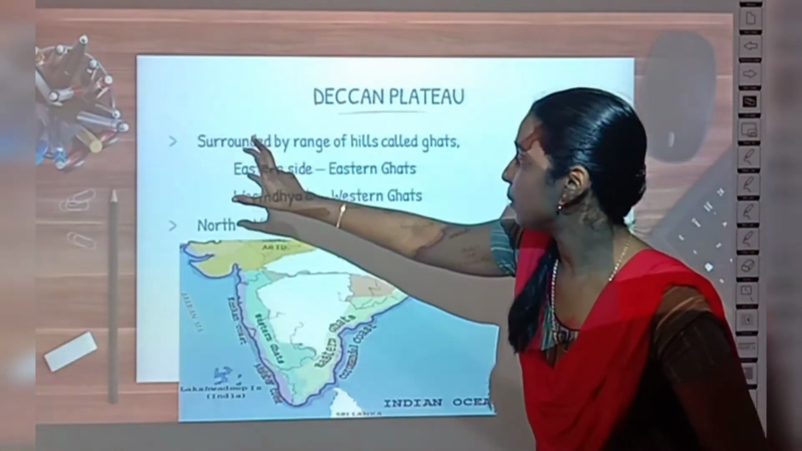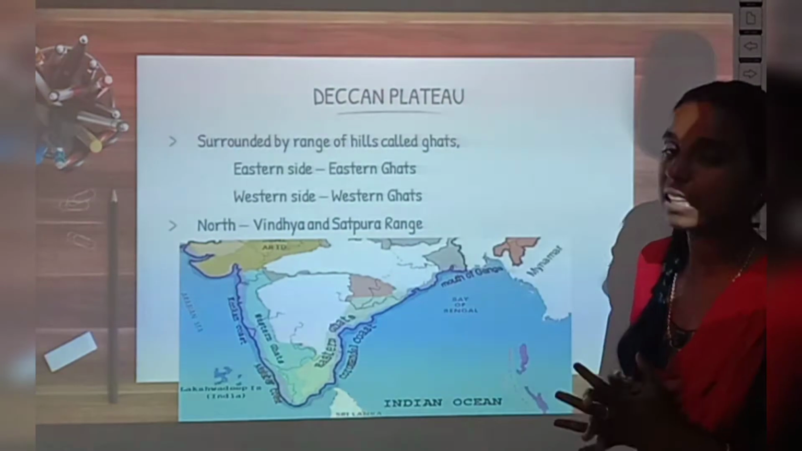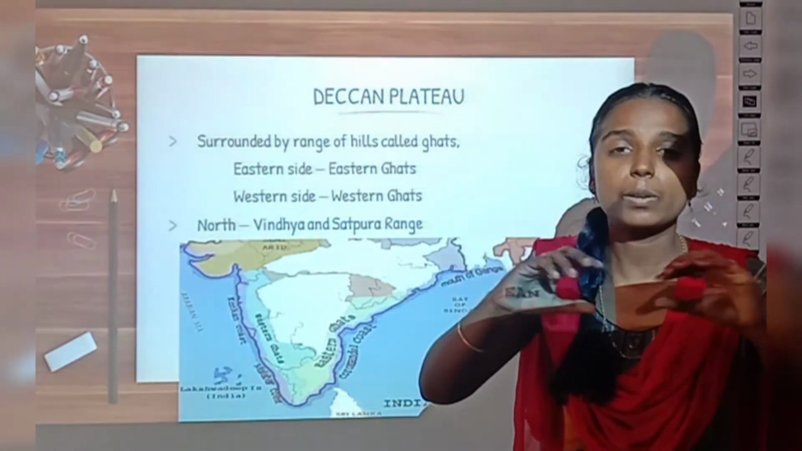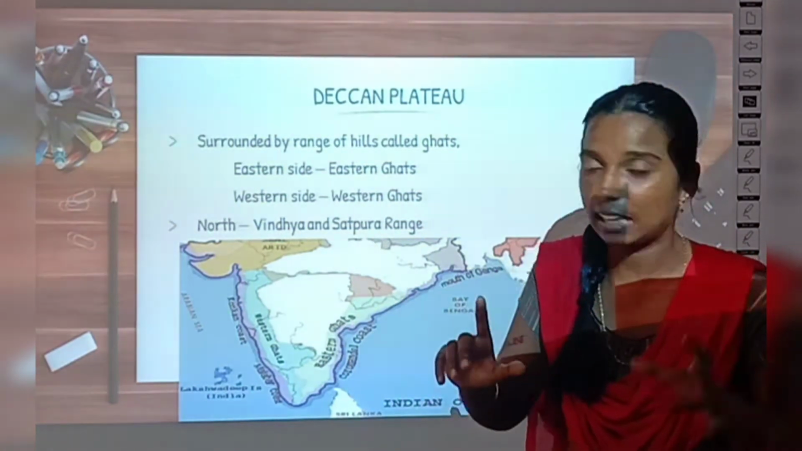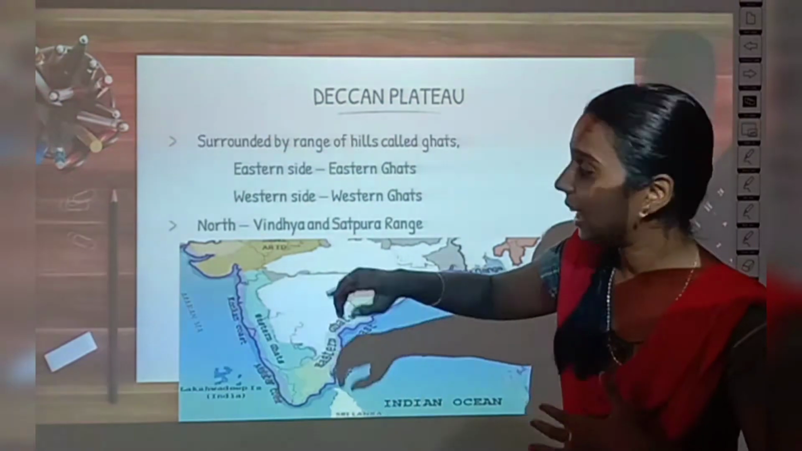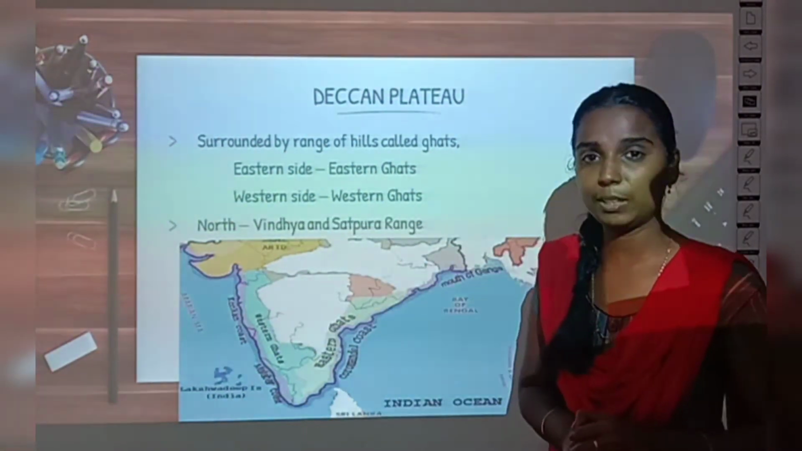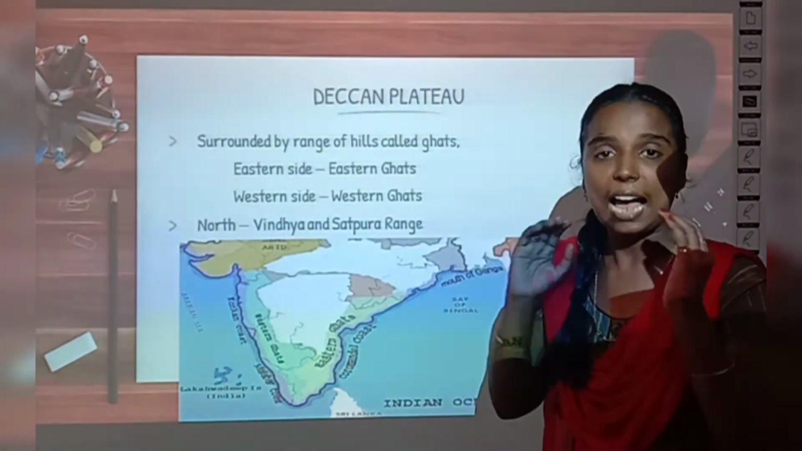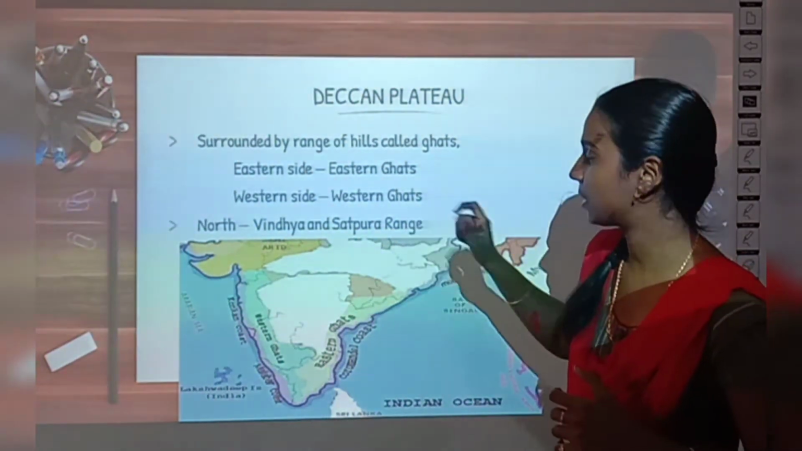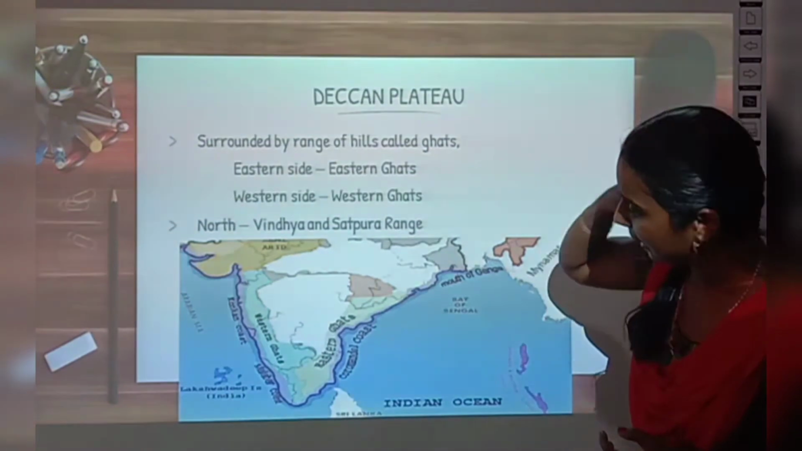Now let us see the borders of this Deccan Plateau. This Deccan Plateau is surrounded by a range of hills called Ghats. A range of hills means what? Mountains. A mountain range called what? Ghats. So the mountain range that runs on the eastern side of the Deccan Plateau is called Eastern Ghats and the mountain range that runs on the western side of the Deccan Plateau is called Western Ghats.